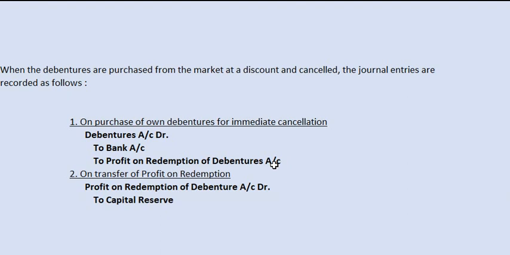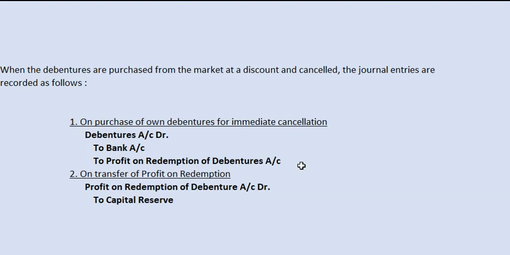In such a case, the journal entry on purchase of their own debentures for cancellation will be: Debentures account debit, to bank, the amount paid, and to profit on redemption of debentures, the profit on this purchase.